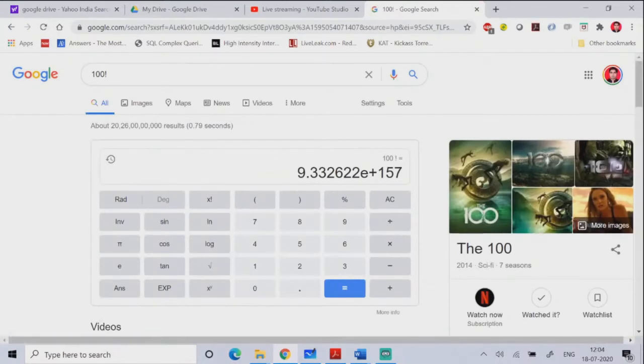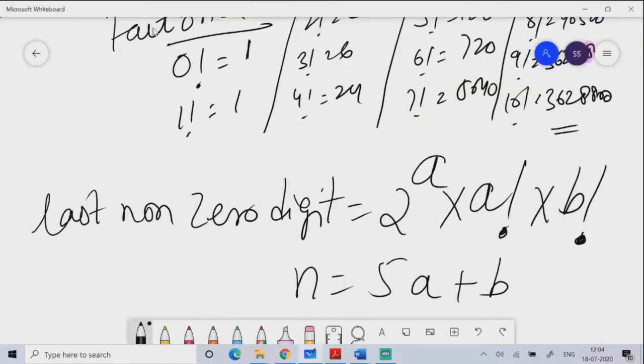So you can see here, you will not get the answer. If I ask what is the last non-zero digit, it will not tell you the answer. The reason is that you can find this mathematically. You express 100 in the form of 5 into 20, then your answer would be 2 to the power 20 into 20 factorial into 0 factorial. Solve that, you will get the answer.